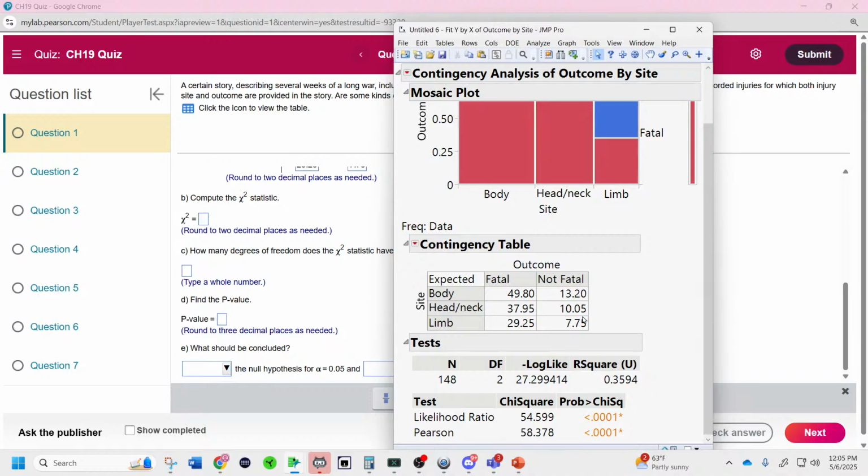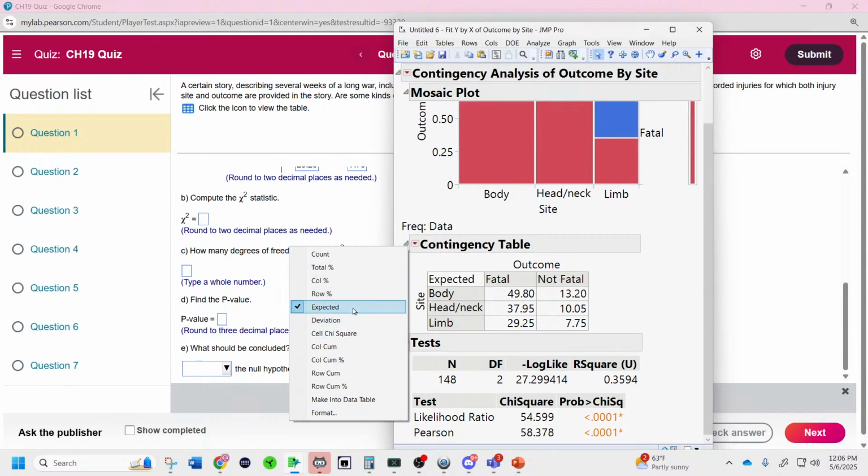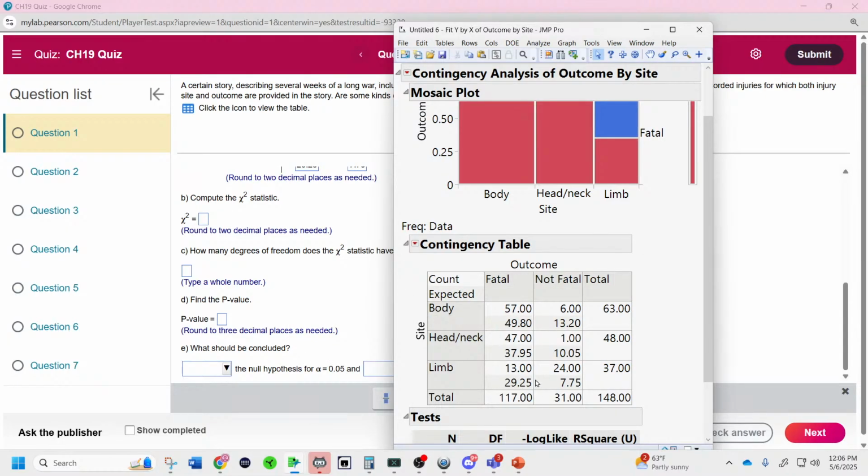So the chi-squared right here is the sum of all the cell chi-squares. I know, woohoo, $10 ticket. Pretty nice time, right? The cell chi-squareds are found by the following.